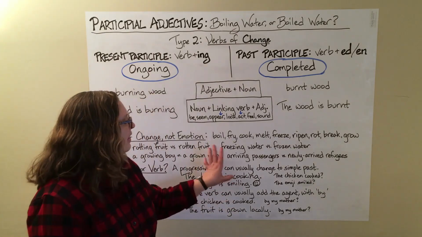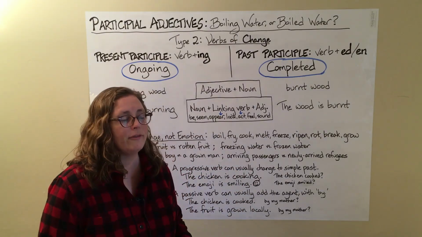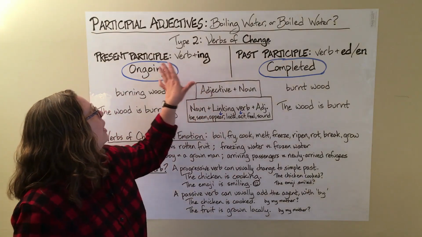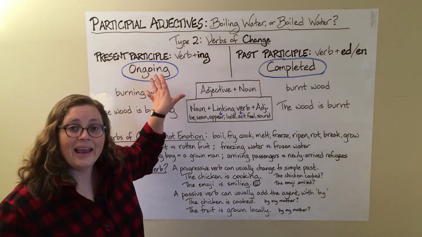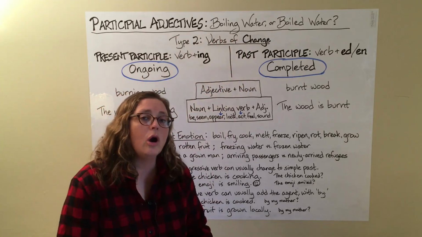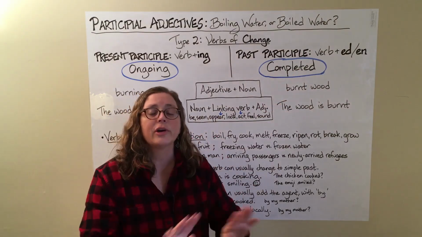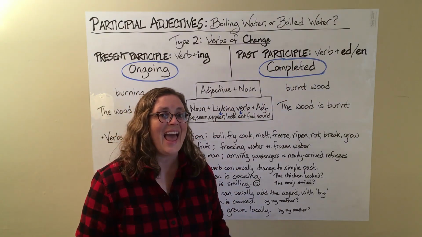All right, so hopefully that helps you if you're trying to decide if something's an adjective or a verb. But the most important thing, remember to use the ing form as an adjective for ongoing states and the past participle for completed states. Have fun.